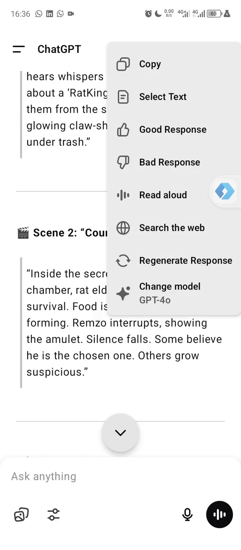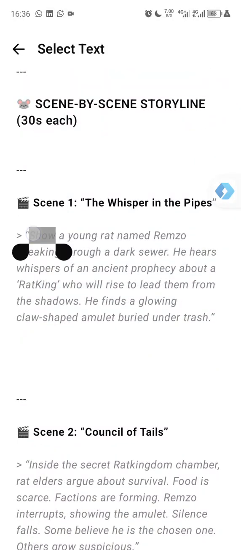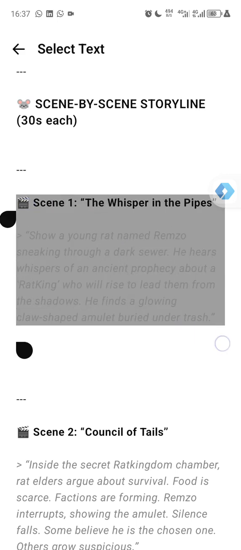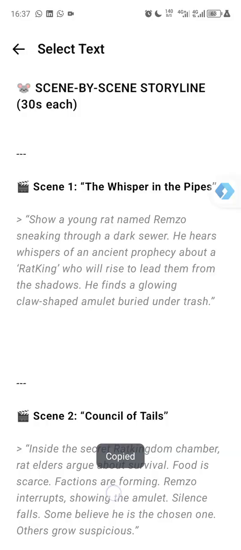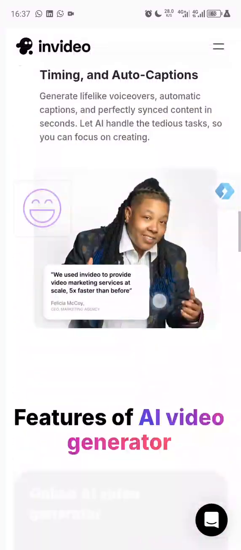So let's select text, scroll down and copy this scene 1. Here's the scene 1 that I want to use, the whisper. Let me just copy this. I've copied it. Then head over to your Chrome browser, search for InVideo AI. As you can see, I have InVideo AI here.